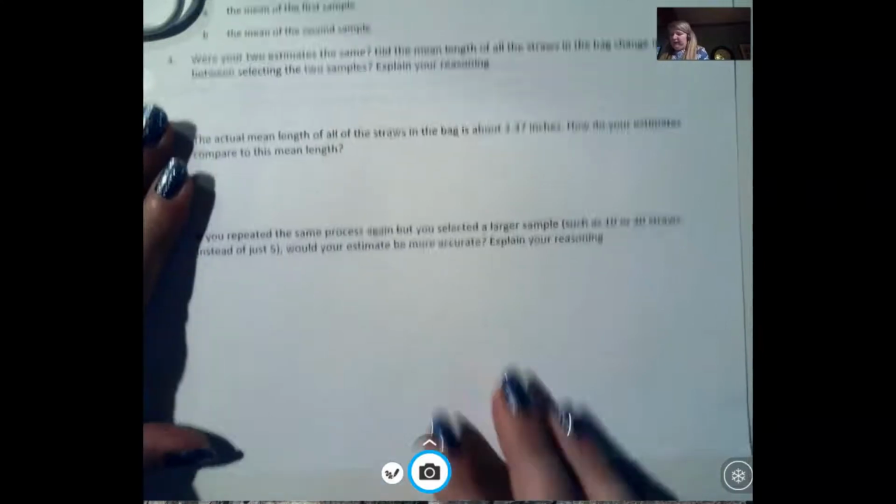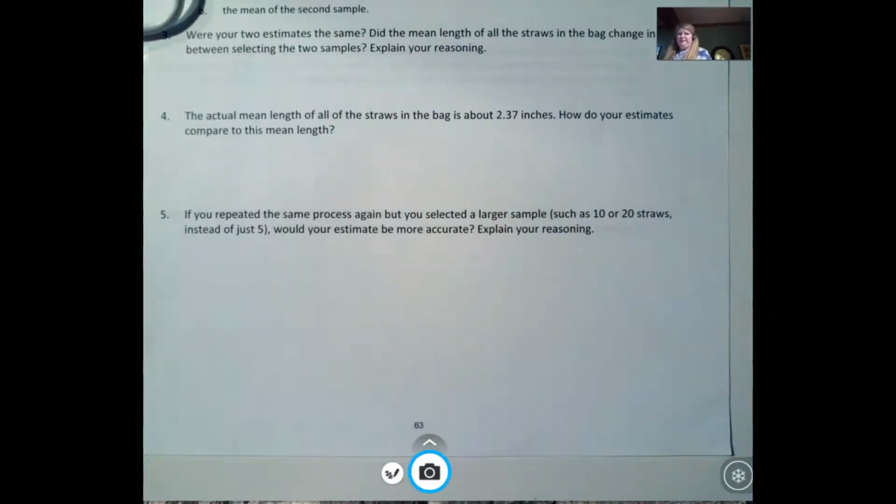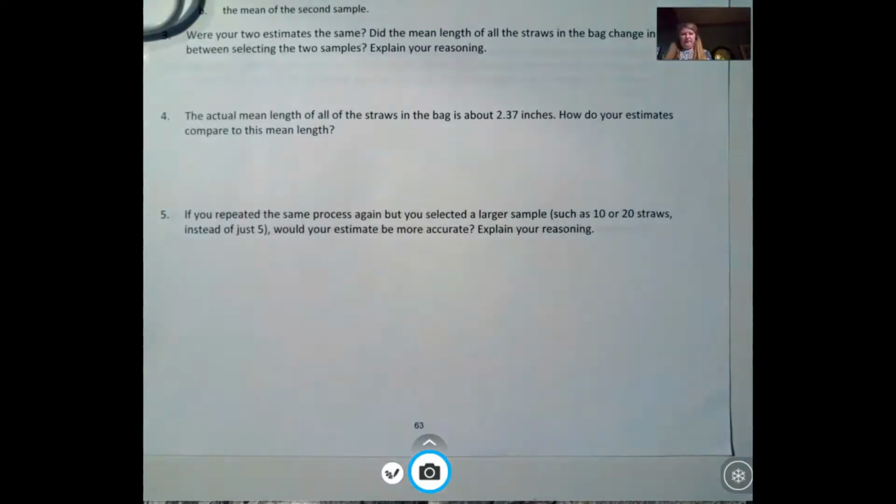Now, if I repeated the same process again, but selected a larger sample, would my estimate be more accurate? It probably would, because the more that I take out, the more likely I am to get these shorter ones, since the longer ones would be gone. So it would be more accurate, probably still not extremely close to that, but it would be getting closer.